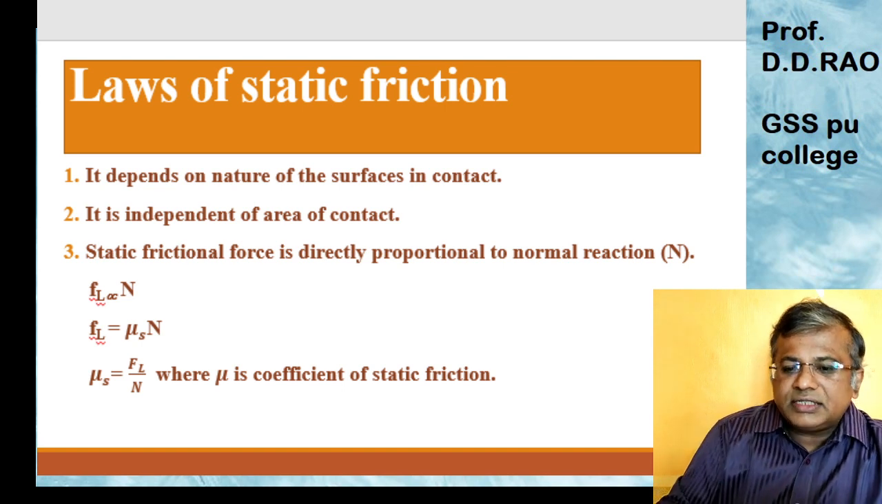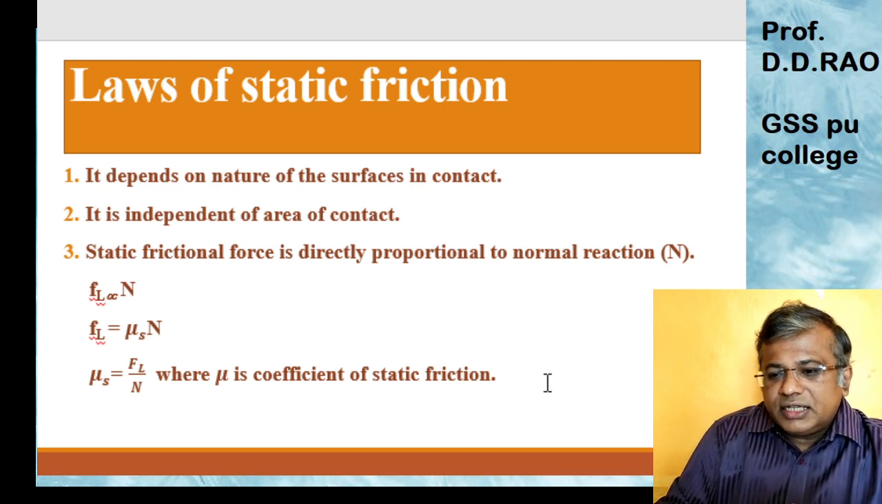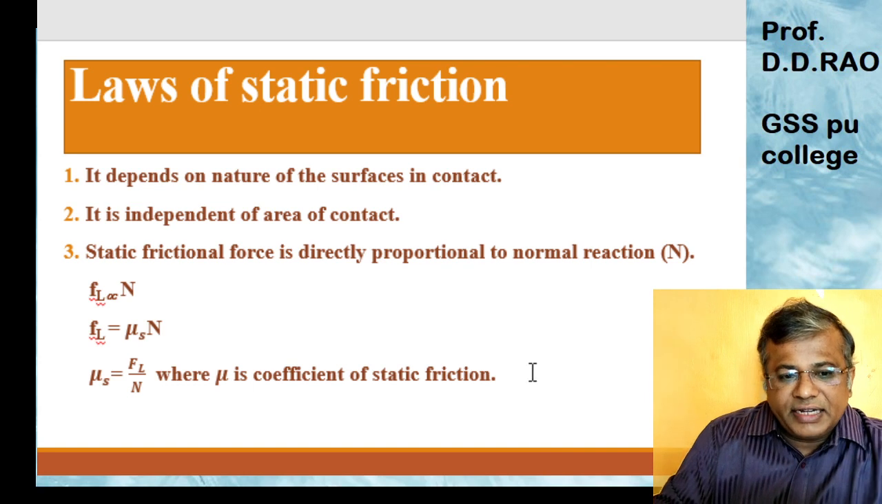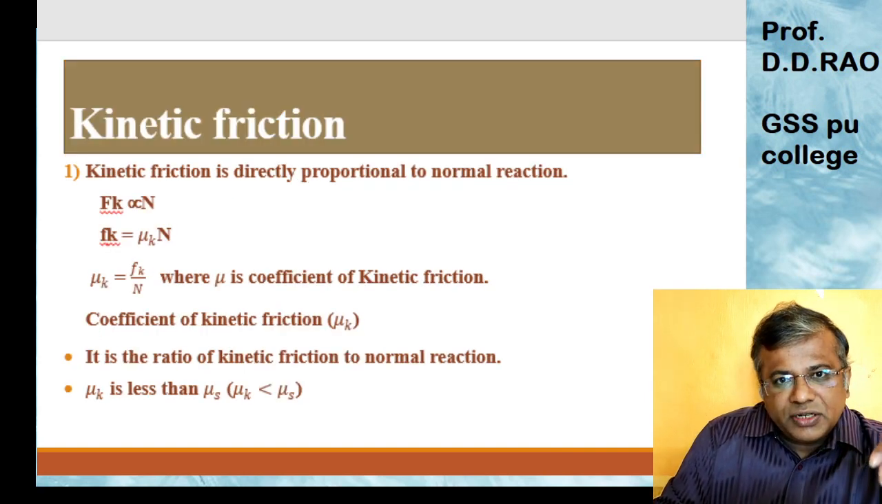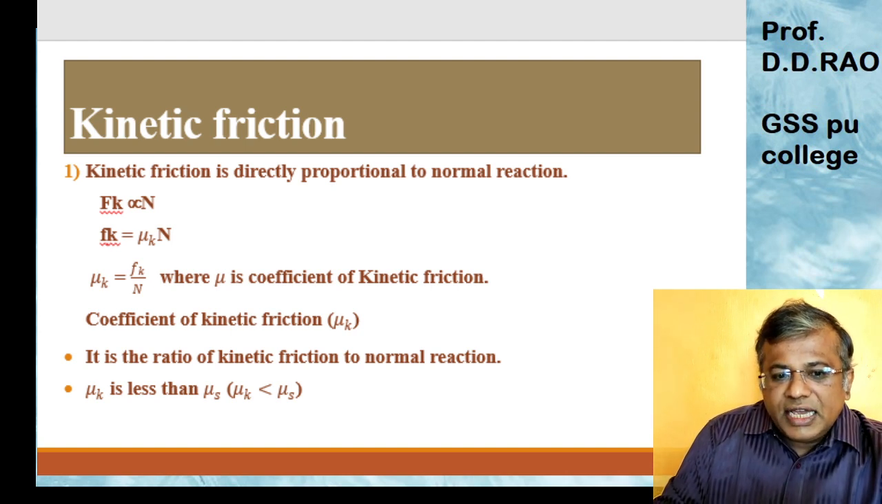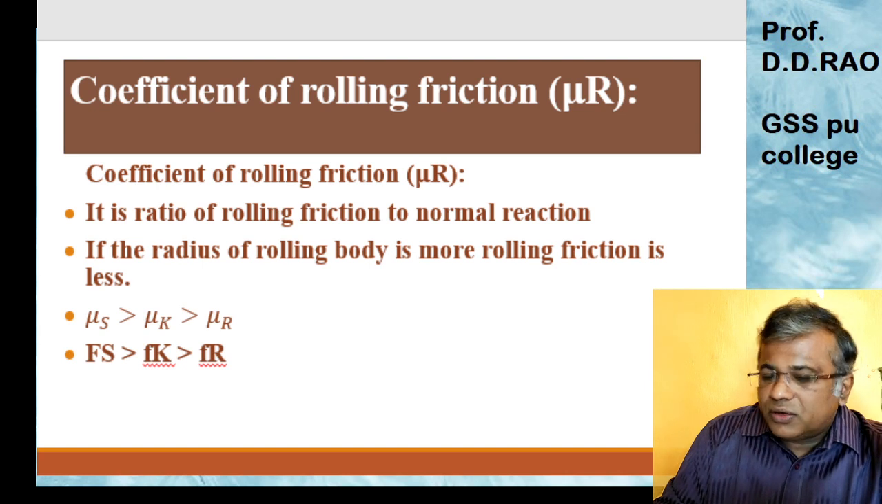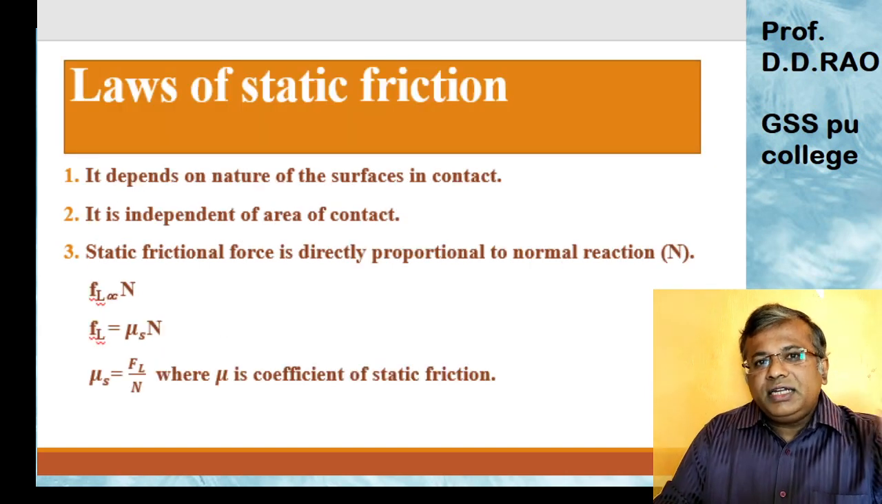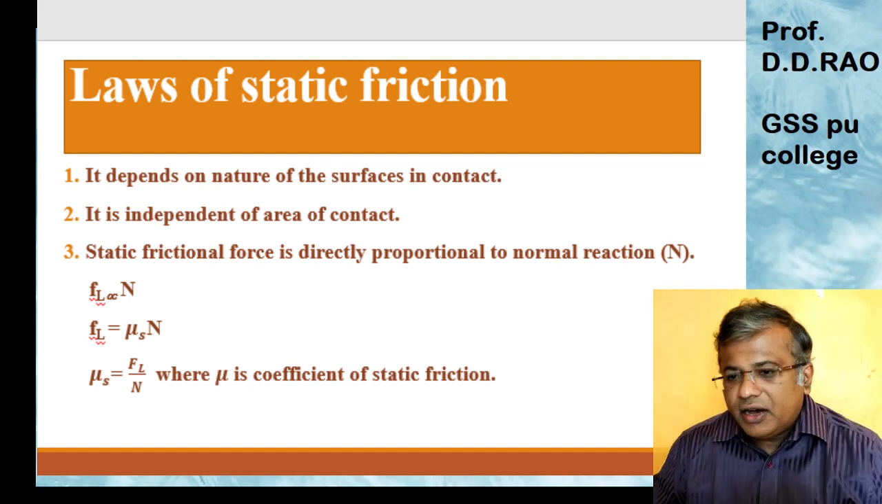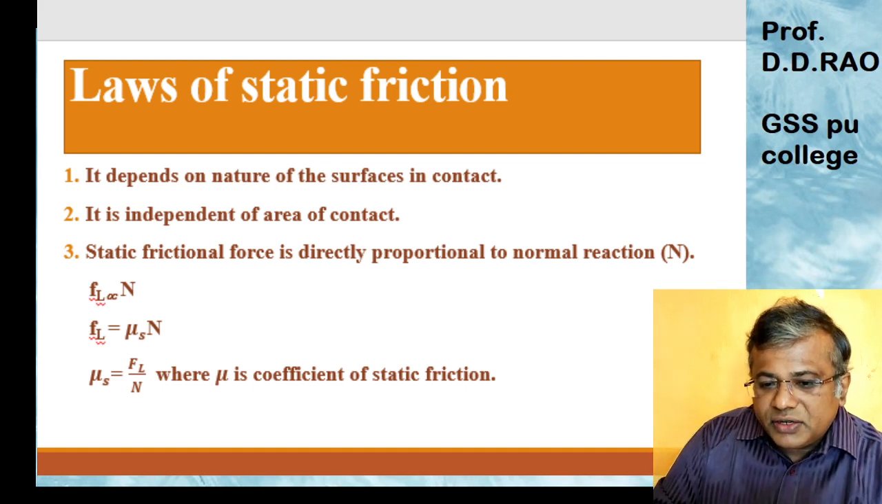The same rules apply for kinetic friction: it is directly proportional to the normal reaction and independent of the area of contact. The same rules apply for rolling friction. So we have three different situations, and hence we have three different coefficients.